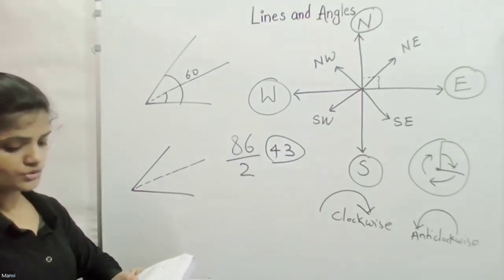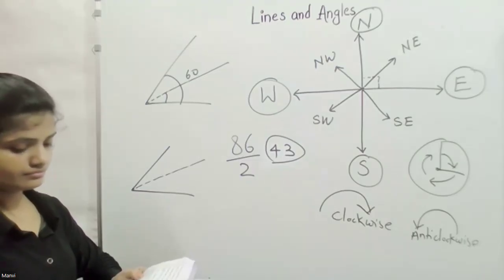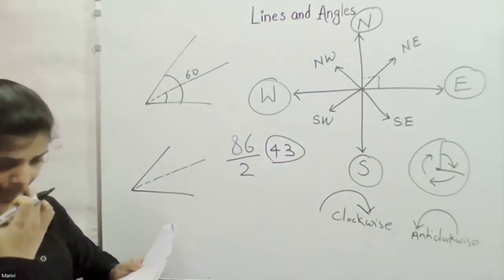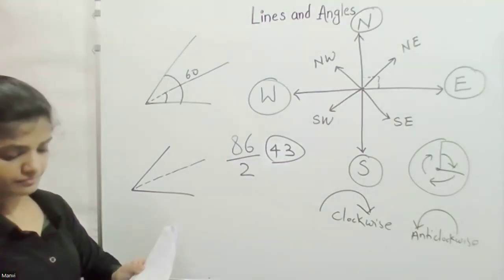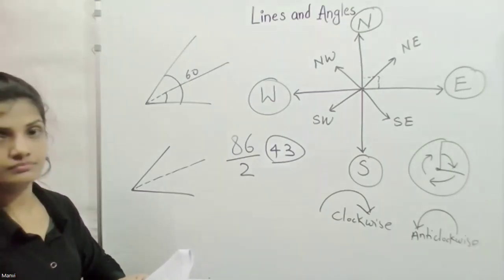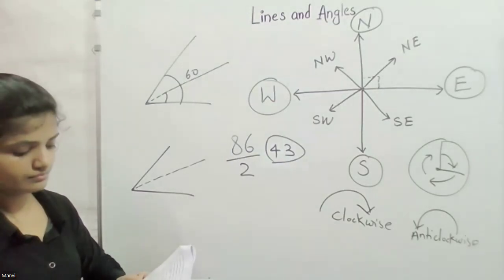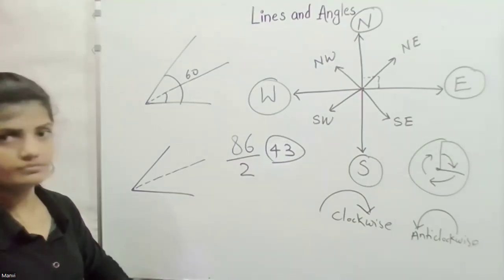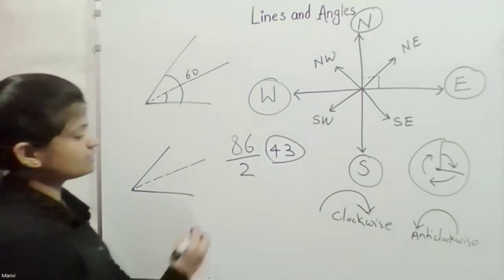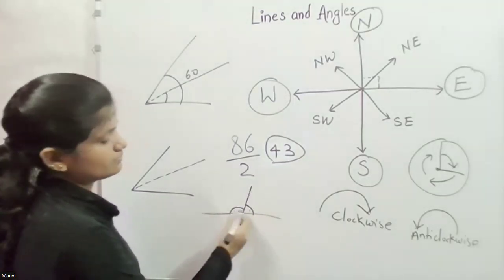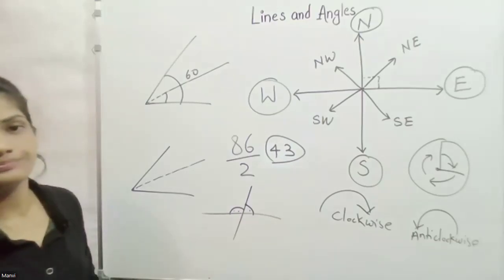Okay, one more question. Question number 18. Two parallel lines are cut by a transversal. One angle is 68. What is the adjacent angle on the same straight line? Adjacent means next to each other.